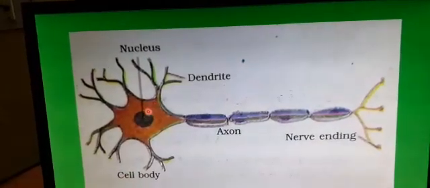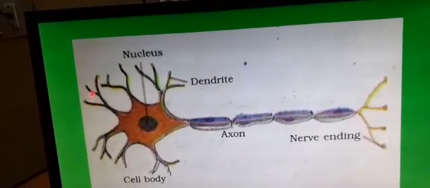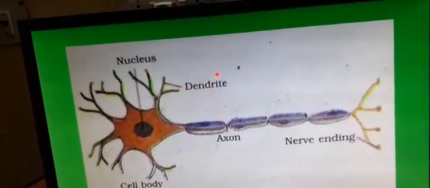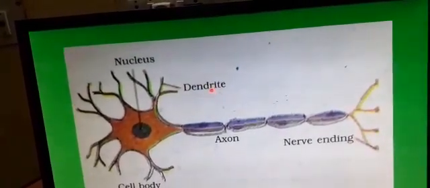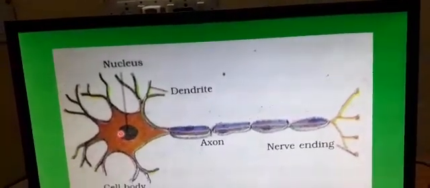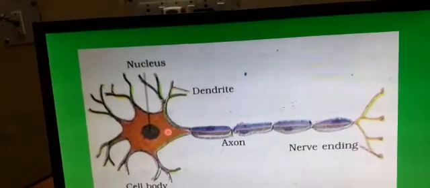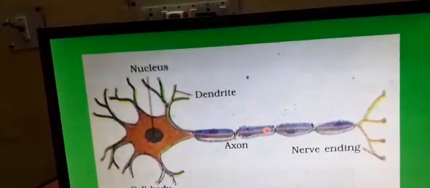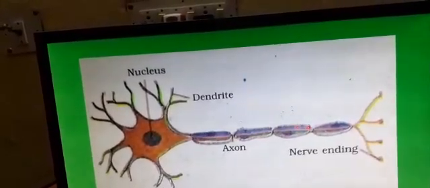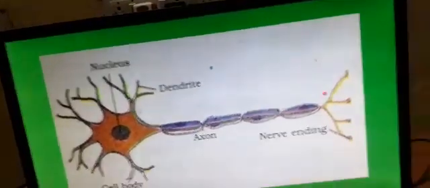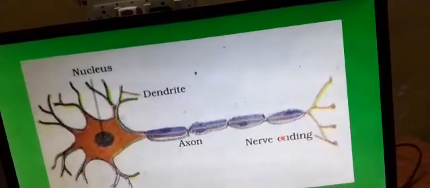Cell body. Now if you see, this cell body is not very smooth, but it has some fine hair-like structures which are called dendrites, or hair-like extensions called what? Dendrites. Then centrally located there will be a nucleus, filled with cytoplasm. Now this cell body will continue as a long cylindrical structure called what? Axon. Now this axon again terminates into fine hair-like endings which are called nerve endings.